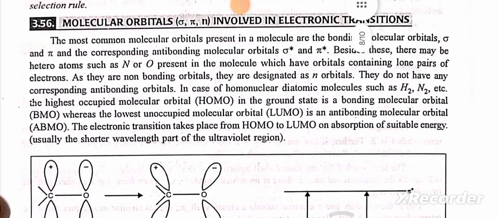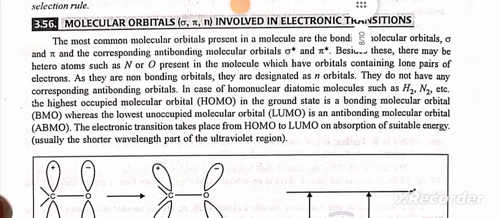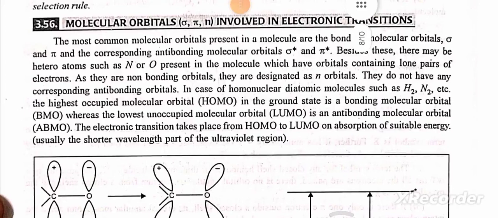Molecular orbitals that are involved in the electronic transition. The most common molecular orbitals present in a molecule are the bonding molecular orbitals sigma and pi, and the corresponding anti-bonding molecular orbitals sigma star and pi star. Besides these, there may be heteroatoms such as nitrogen and oxygen present in the molecule, which have orbitals containing a lone pair of electrons. As these are non-bonding orbitals, they are designated as n orbitals,